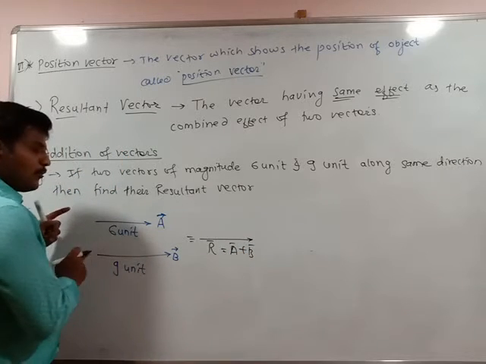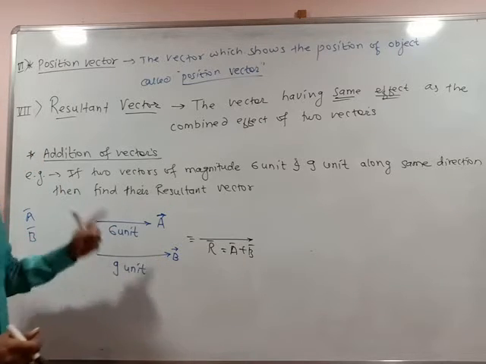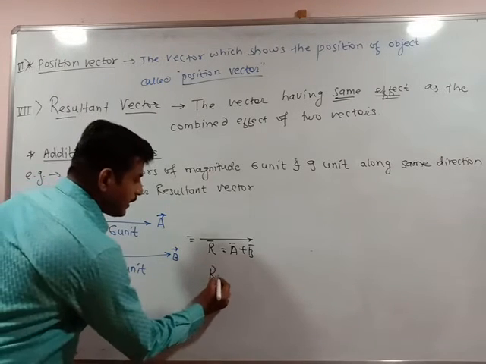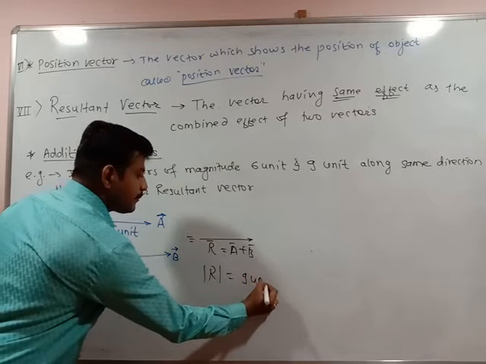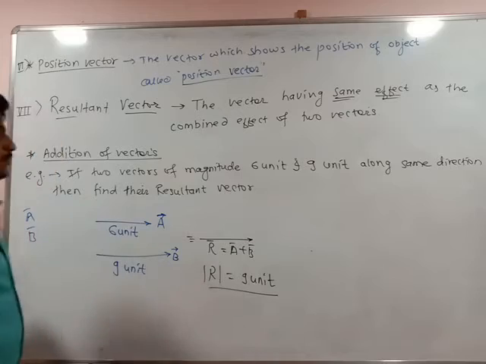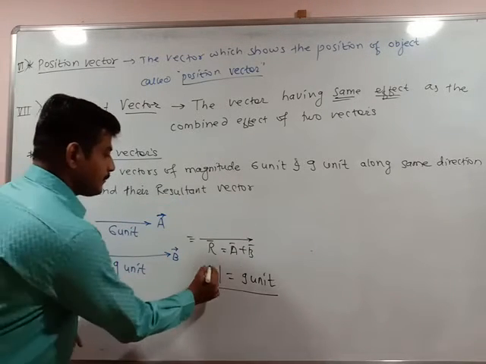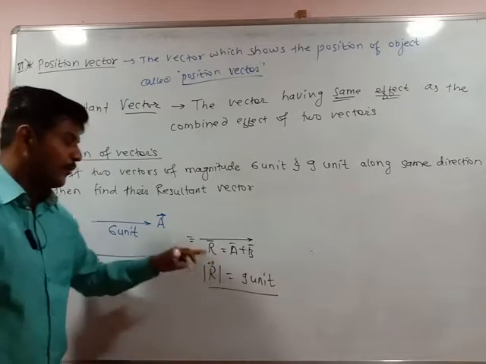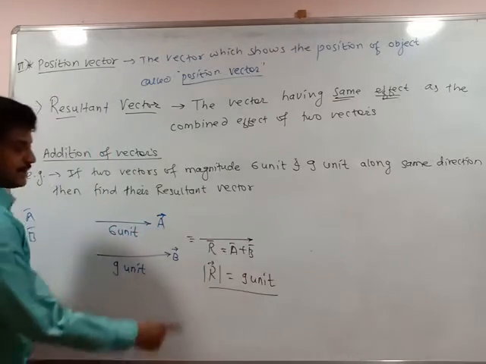Okay, both are moving in the same direction. That's why their magnitudes are said to be added. So the resultant vector has a magnitude of 9 unit. So what is your value? Find the resultant vector r bar equal to a bar plus b bar. Why is it said to be plus? Because both are moving in the same direction. That's why it is a plus.